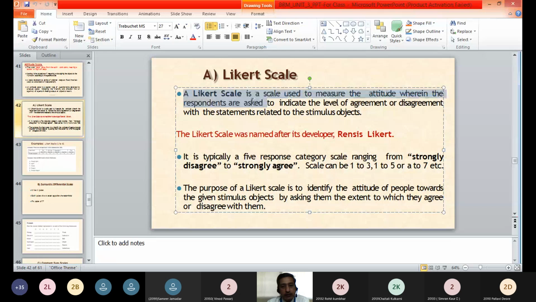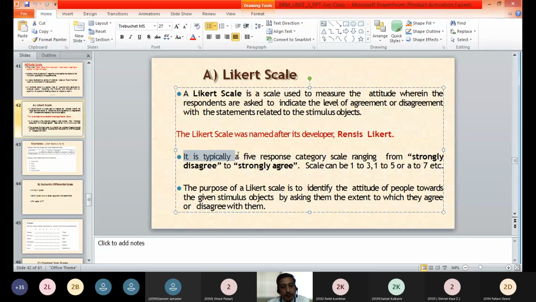This Likert scale is a scale used to measure attitude, wherein the respondents are asked to indicate the level of agreement or disagreement with statements related to the stimulus objects. So related to a particular object for which we want to understand the attitude of a person, we will present a few statements to the respondent, and ask them to indicate their level of agreement or disagreement on the basis of those statements. That type of scale we can call a Likert scale.